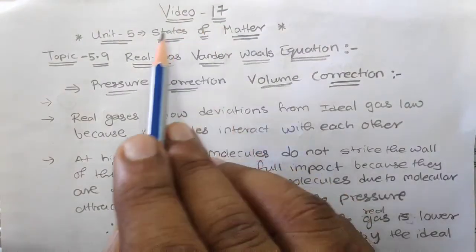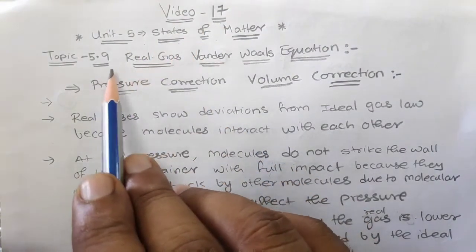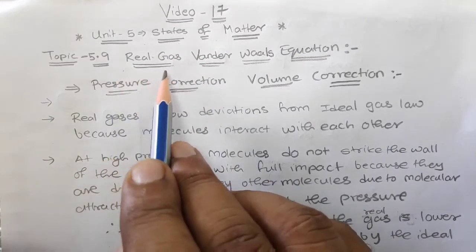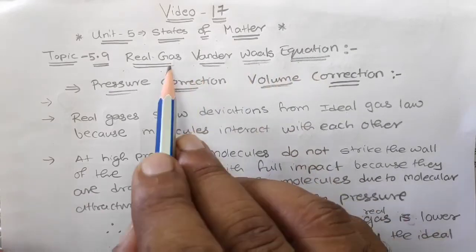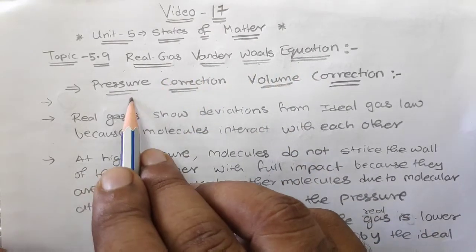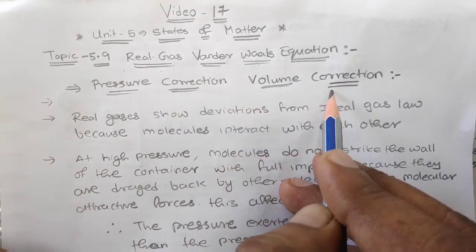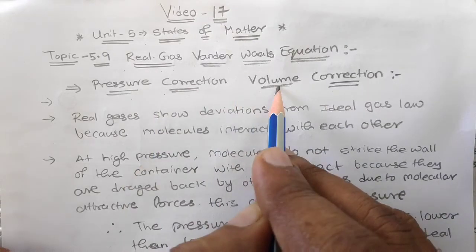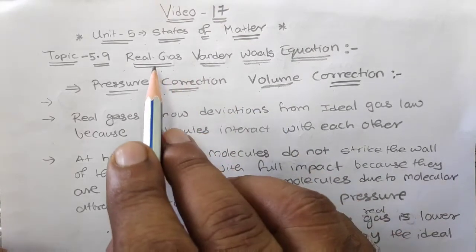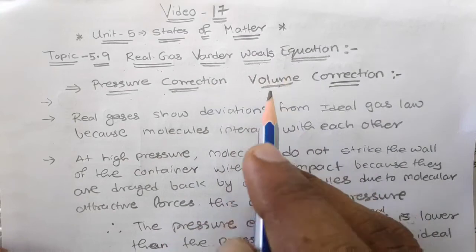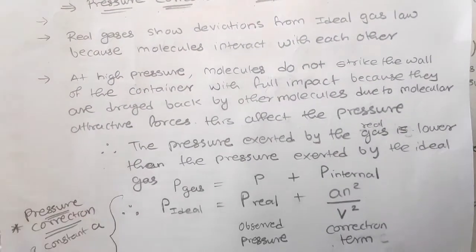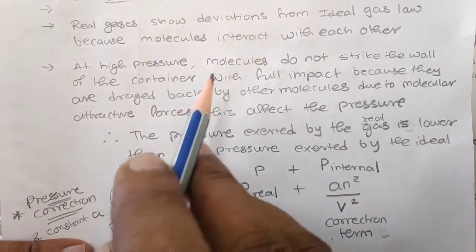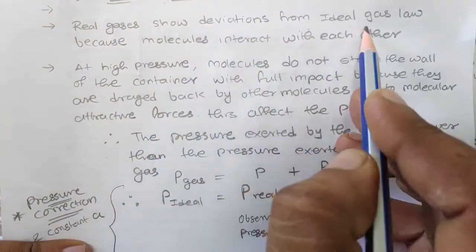Today in video 17, unit 5 states of matter, topic 5.9, we are going to discuss the real gas van der Waals equation. In this there will be a pressure correction and a volume correction. Why this pressure and volume correction is required for the real gas van der Waals equation, that we are going to discuss today.